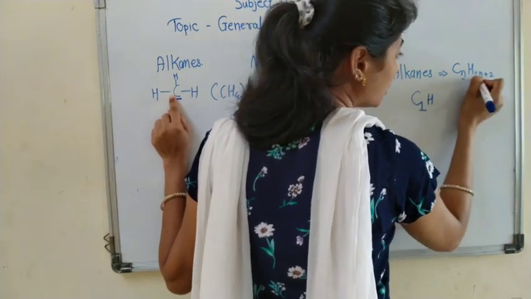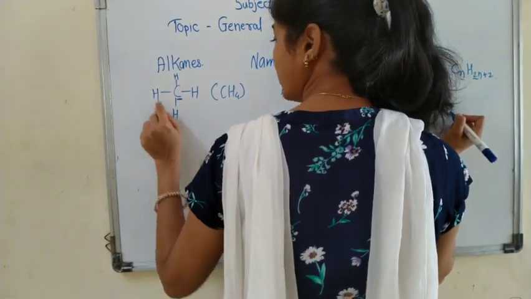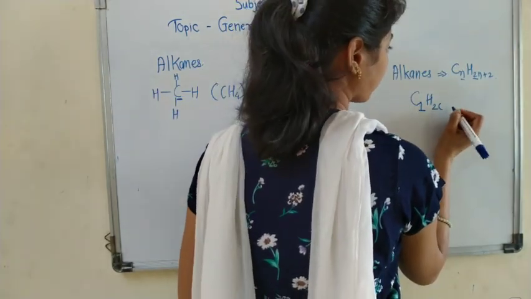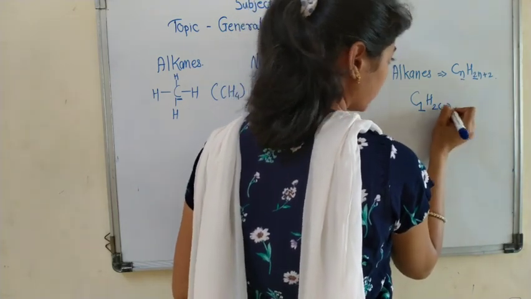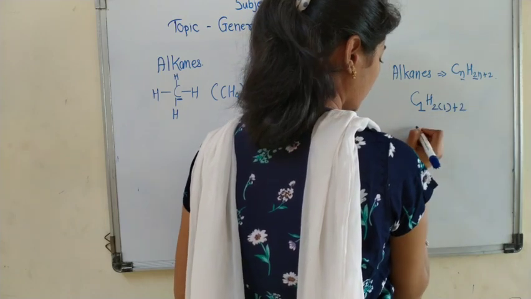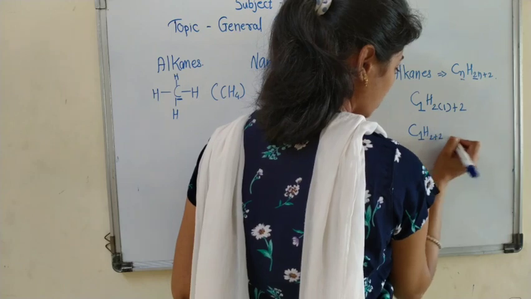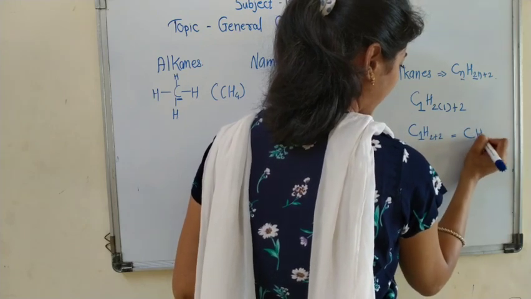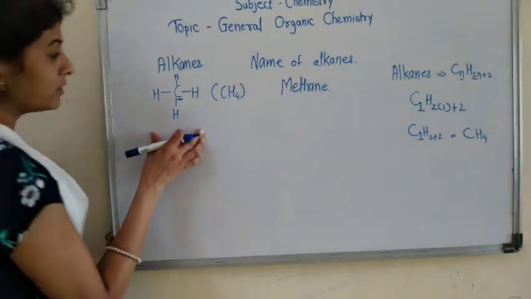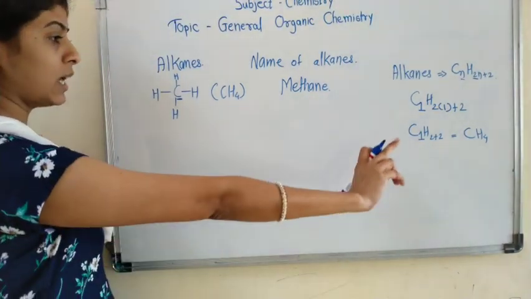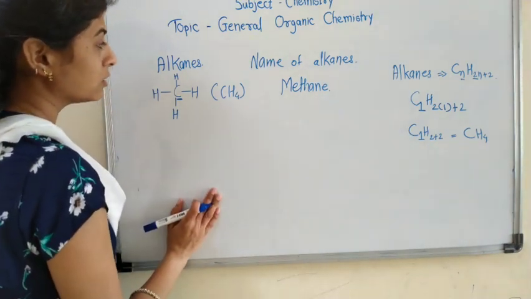H is 2n, where n is 1, plus 2. Here C1 H2 plus 2, you get CH4. So using CnH2n plus 2, we get the formula for methane.